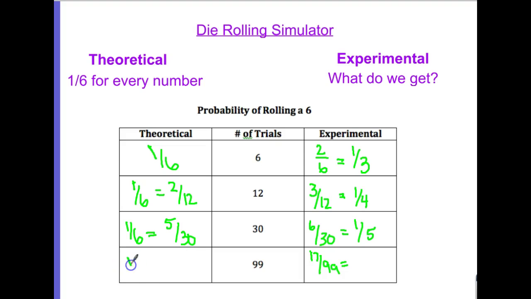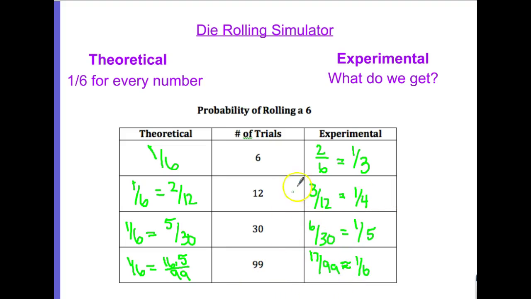If I have a 1/6 probability, if we type this into the calculator to get 99, then that means I need 16.5 rolls of 6, which obviously we can't get, but it turns out we got 17 out of 99, which is very, very close to 1/6. This is non-reducible, but it's very, very close to 1/6.